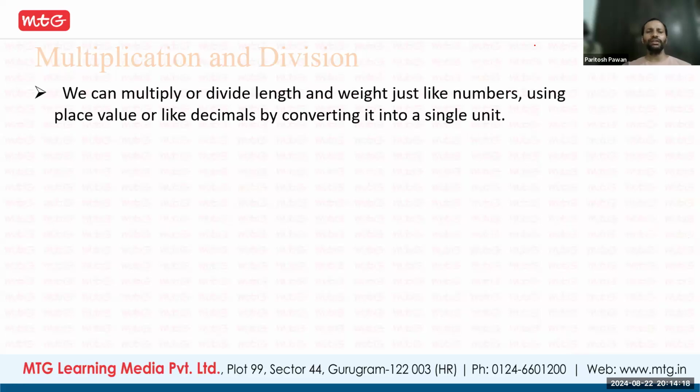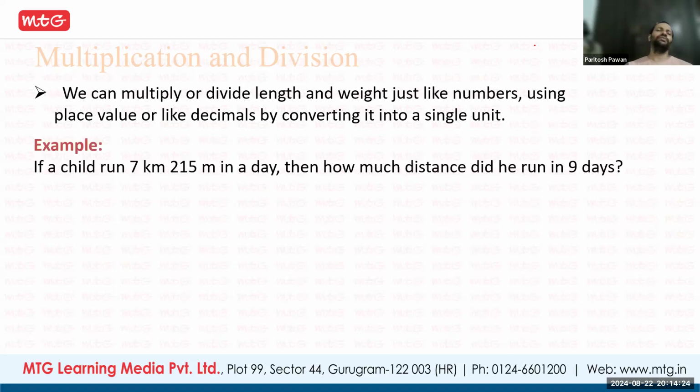Okay, so now multiplication and division. We can multiply or divide length and weight just like numbers. Like here you see, if a child runs 7 kilometers 215 meters in a day, then how much distance will he cover in 9 days? So he has to multiply 9 with this distance.